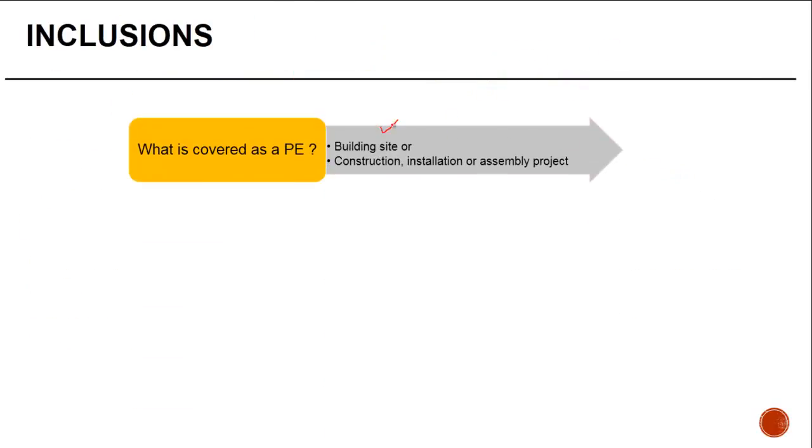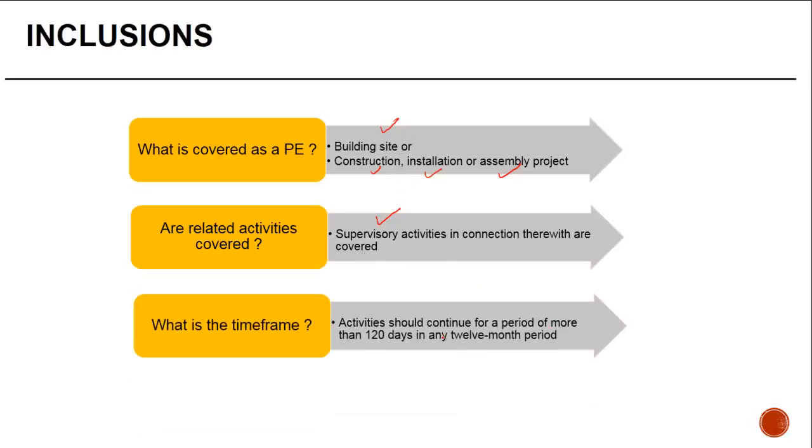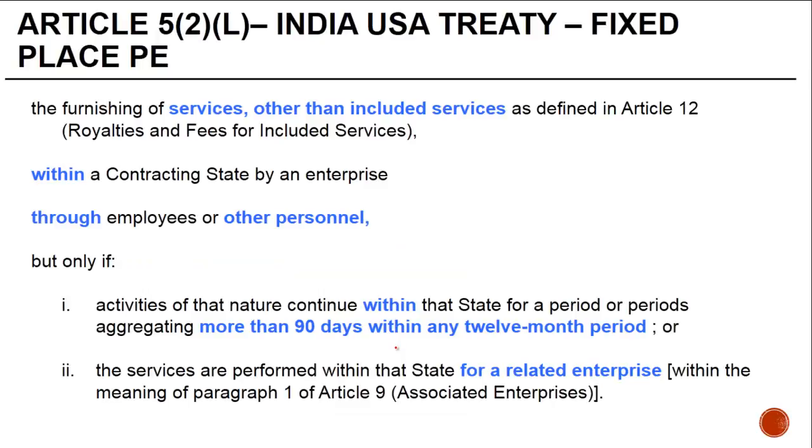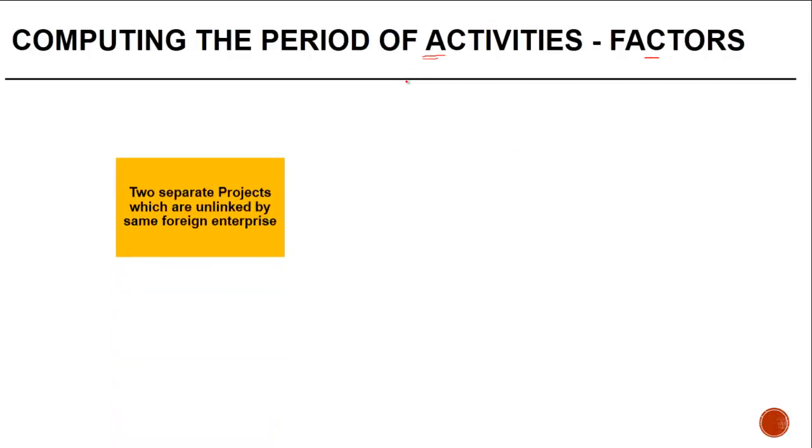So what all is included? A building site, construction, installation or assembly project. Are related activities covered? Yes, the supervisory activity in connection therewith are covered. What's the time frame? More than 120 days in 12-month period. Let's look at some of the factors which are relevant in computing the period for the number of activities.